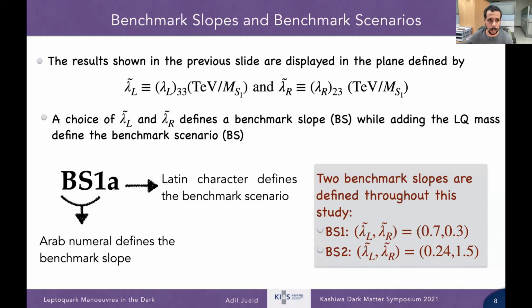So we can have BS1 A, B or C, depending on the mass of the leptoquark. For the slopes 1 and 2, the 1 is dominated by the left-handed components, and the 2 is dominated by the right-handed components, and they give rise to different phenomenologies.